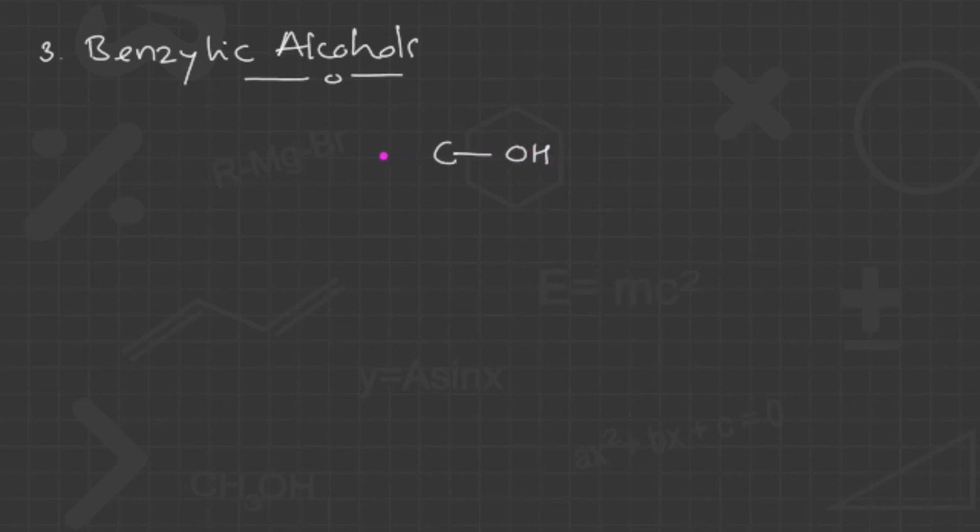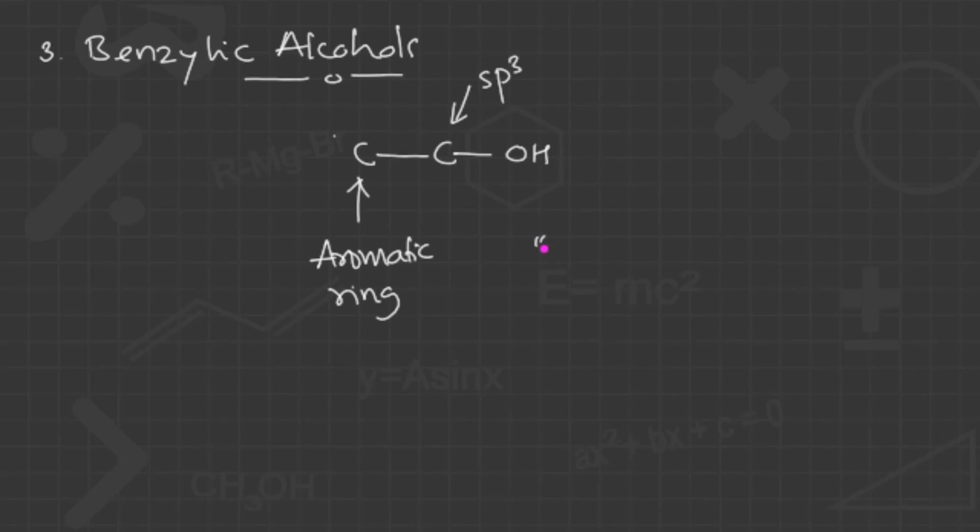So in that the alcohol is classified as benzylic alcohols. Very simple concept is there here also. So here is a carbon that is connected with the OH group, and this carbon is directly connected to the aromatic ring. So this is the aromatic ring, and this carbon should be sp3 hybridized. Then it is called a benzylic alcohol.